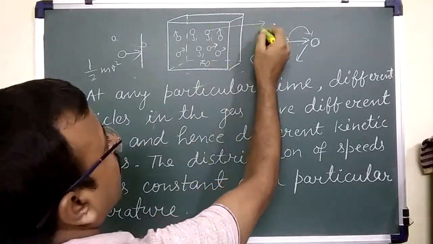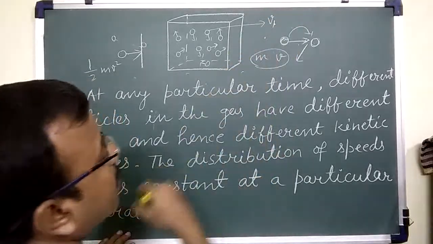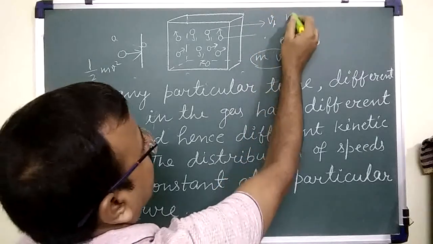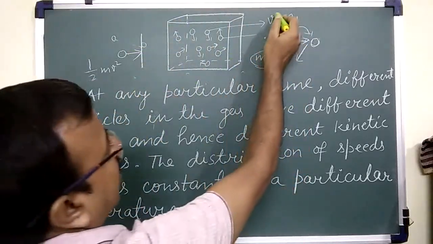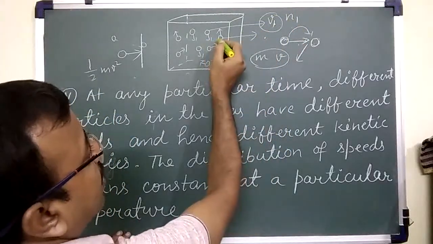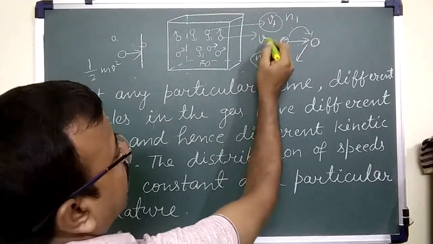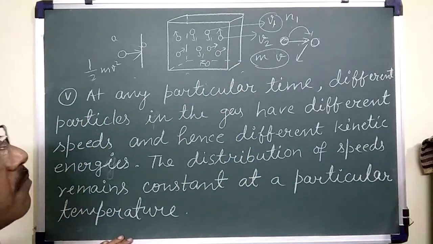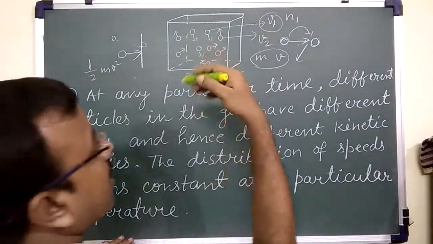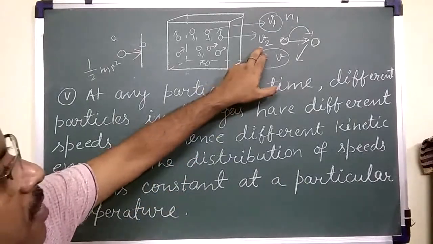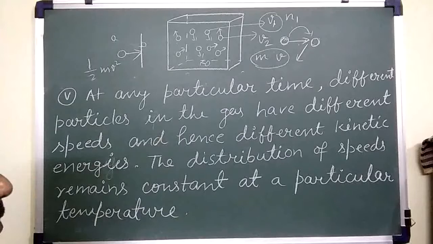Let this molecule travel with speed v1, and let there be N1 molecules with this speed. Let this other molecule have speed v2. So there may be N2 molecules which have this speed v2.